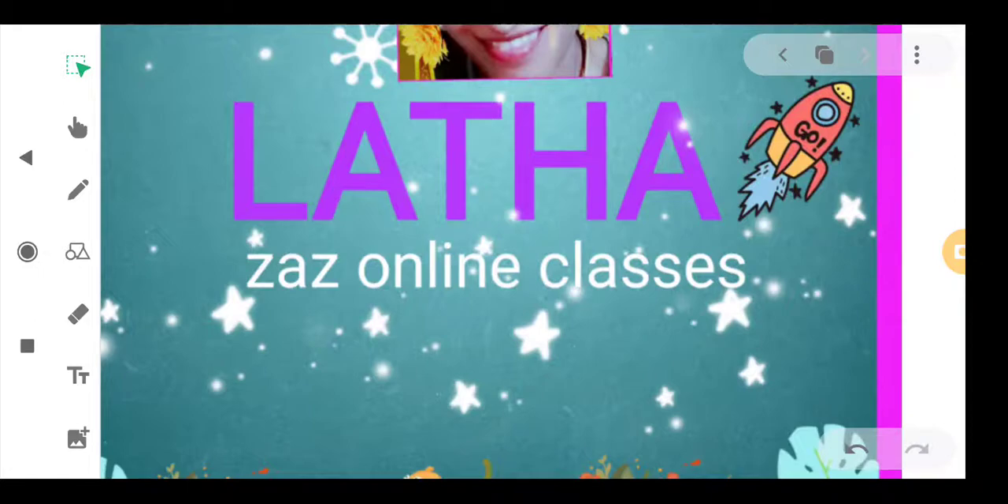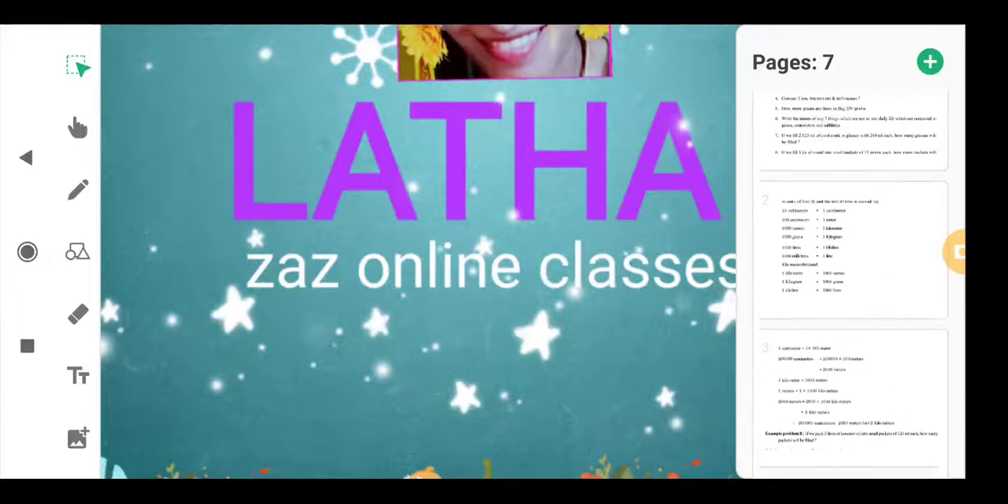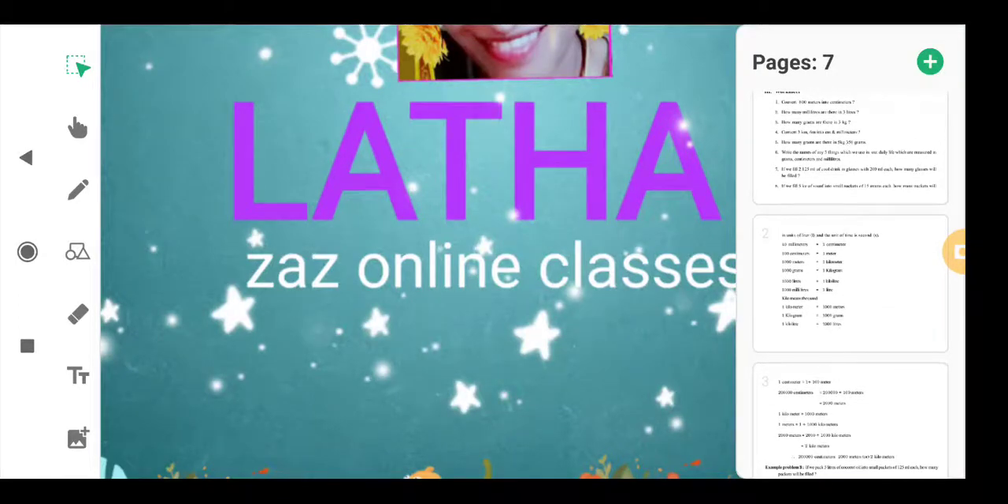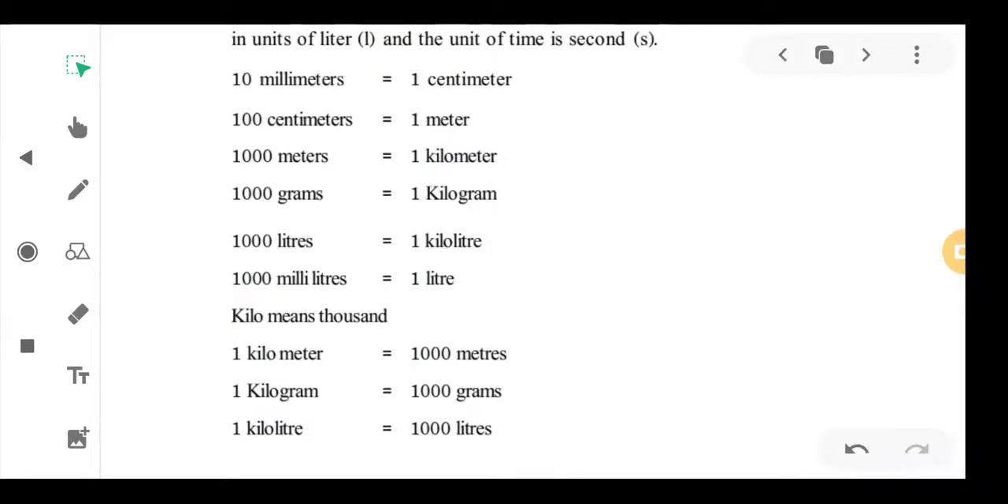In this class, we discuss worksheet 5 of class 6 maths. In this worksheet, first of all, we have to learn some units of liters, kilometers, and also kgs.